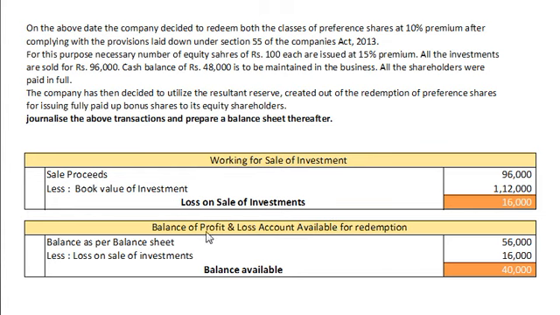So here is the balance of profit and loss account available for redemption. Balance of profit and loss account as per balance sheet rupees 56,000. From this balance, loss on investment of 16,000 will be deducted. So balance available for redemption purpose would be only rupees 40,000.